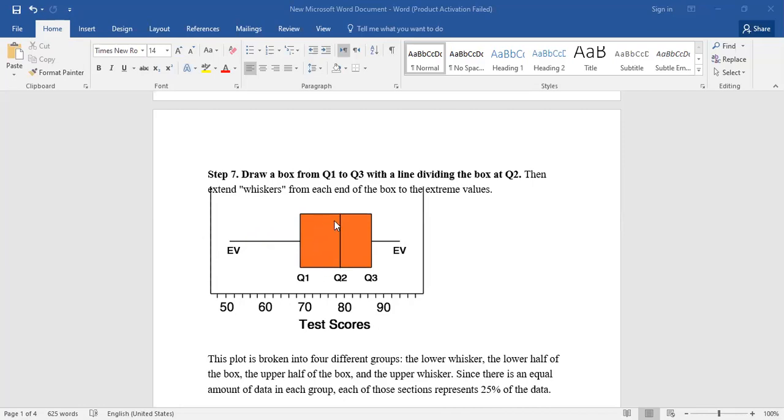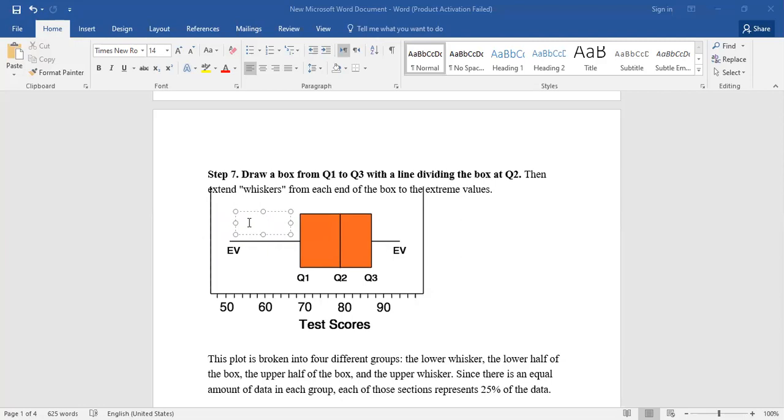The lower half of the box, the upper half of the box, and the upper whisker. Again, please, I want someone to tell me: we divided it into how many groups? 4.